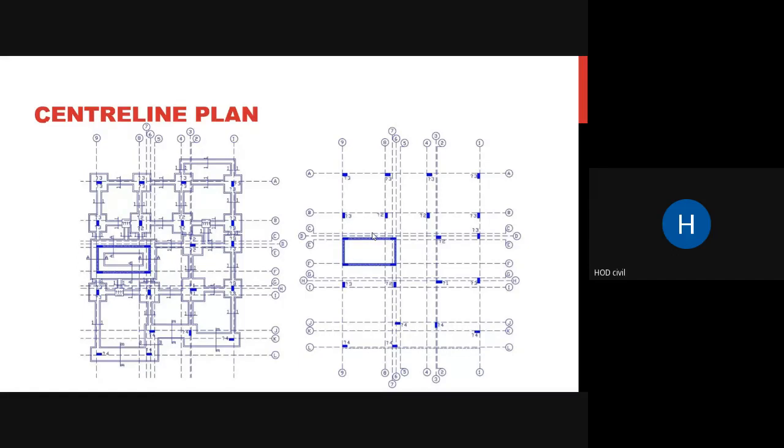Okay, so you can see columns, and you can see this shear wall that is there between E and F. You can see a rectangular type of shape, that is your shear wall, which is usually used for a lift or a staircase. You can see columns, and you can see shear walls. So this is your center line plan.